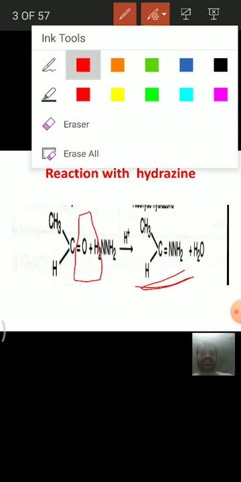See here, this is an example for aldehyde, that is, this is acetaldehyde molecule. Acetaldehyde molecule reacts with hydrazine, and with the loss of this water molecule, it forms acetaldehyde hydrazone compound. See here, this is the simple reaction, that means with the loss of water molecule, aldehydes and ketones form hydrazone products.